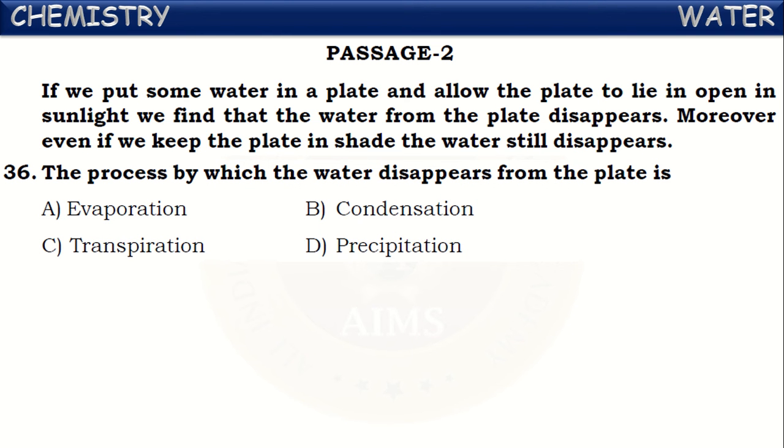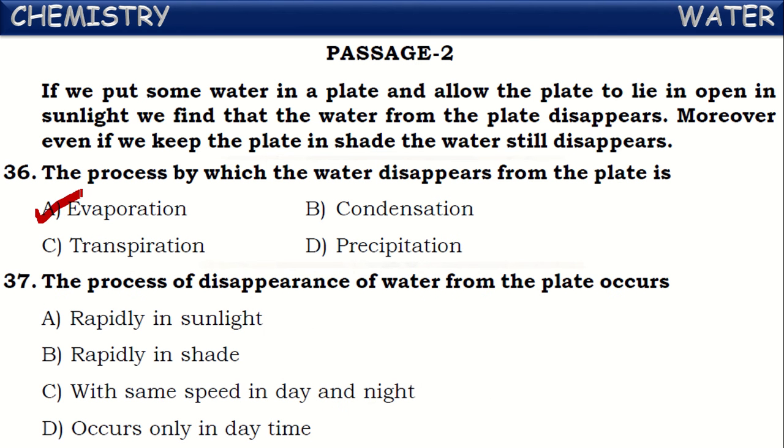The process by which water disappears from the plate, what do we call the process? It is called evaporation. Water evaporates from the plate when it is kept open. Next one, the process of disappearance of water from the plate occurs at which time?